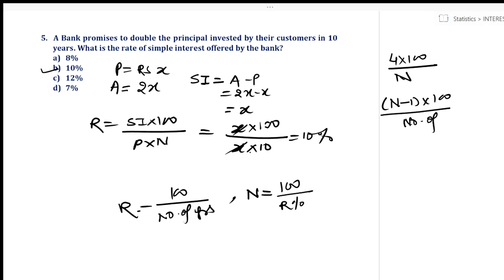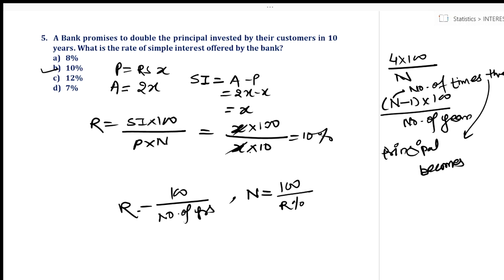I'm not using the variable N because right now I have used N as the number of times the sum is becoming, the number of times the principal becomes. Great. Let's move on to the next question.